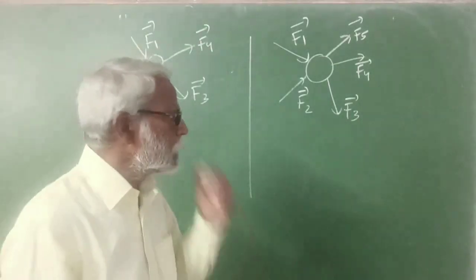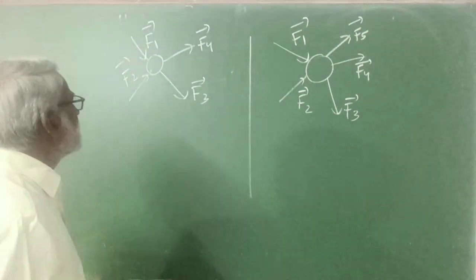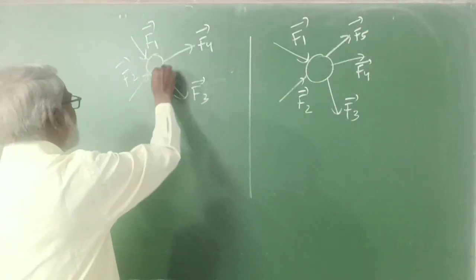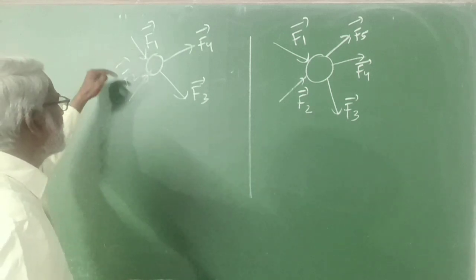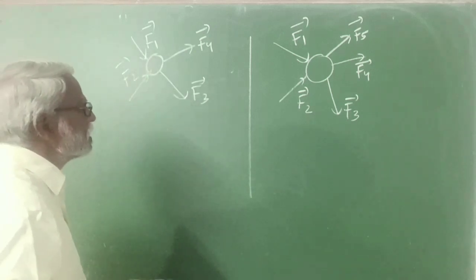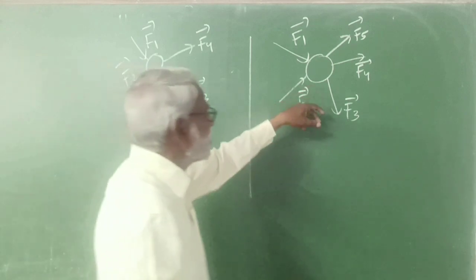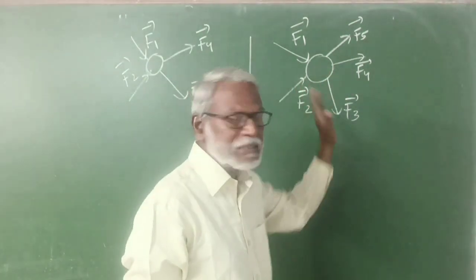Let us study two cases. In this case, a number of forces are acting on a body, and those forces are F1, F2, F3, and F4. Here also, on another body, a number of forces are acting.